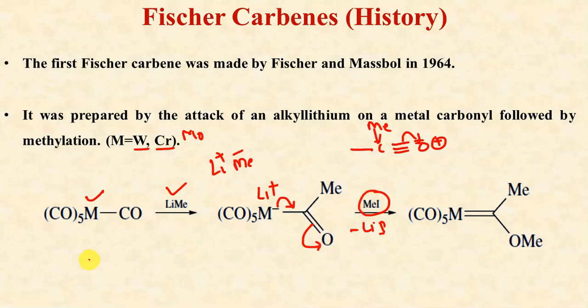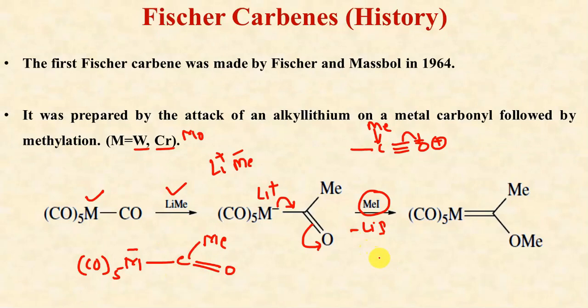So how can we represent this one? I am elaborating it for you. This is M, this is negatively charged C, here we have methyl, here we have C double bond O. In the case of methyl iodide we have CH3 positive and I negative.